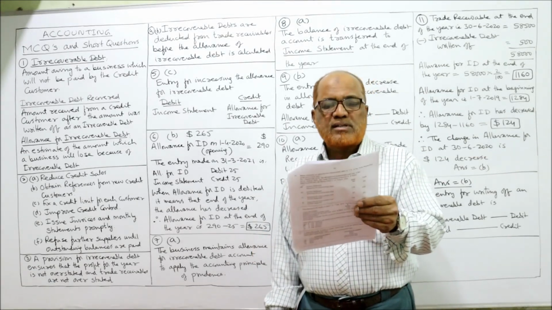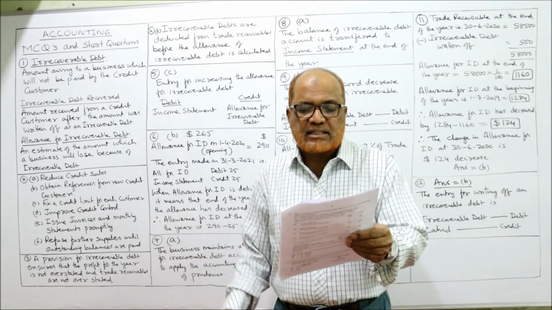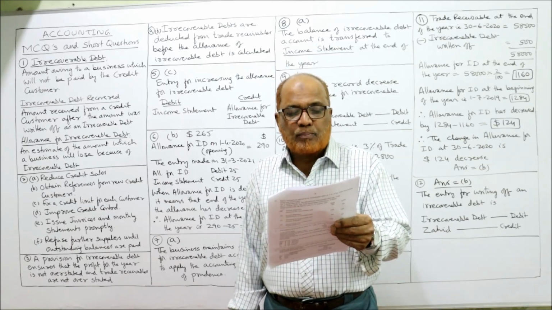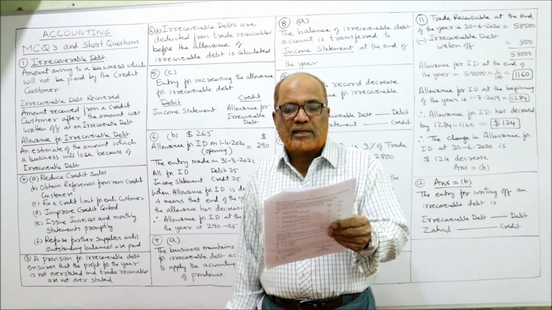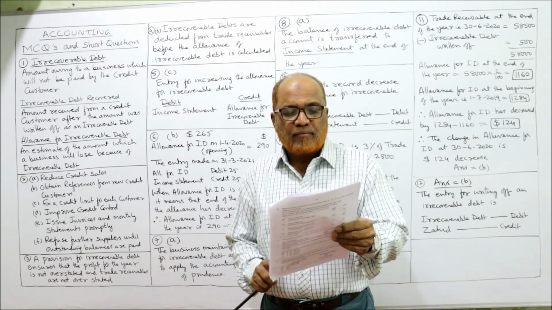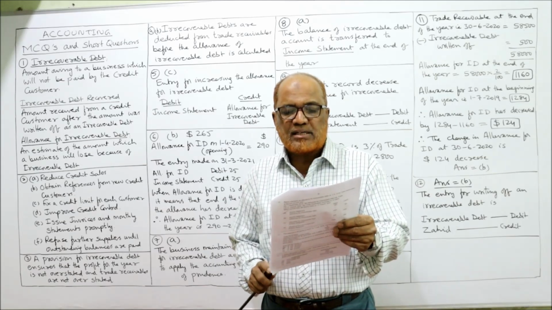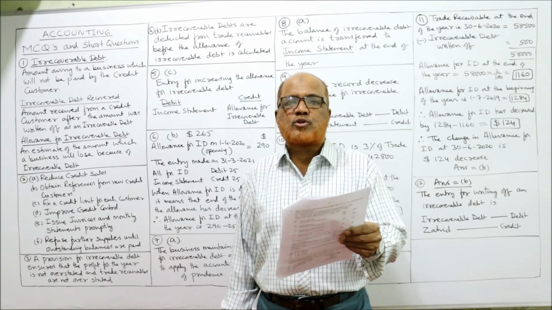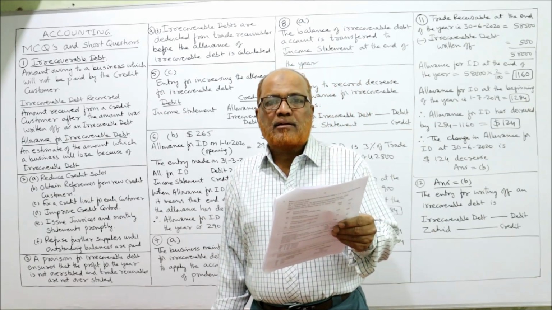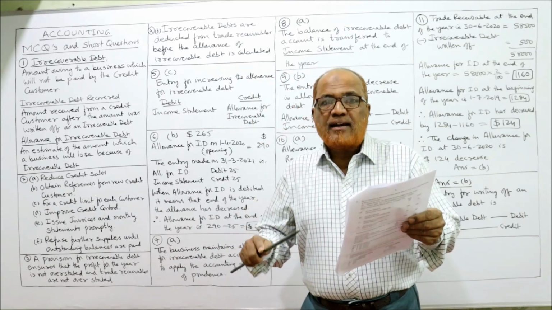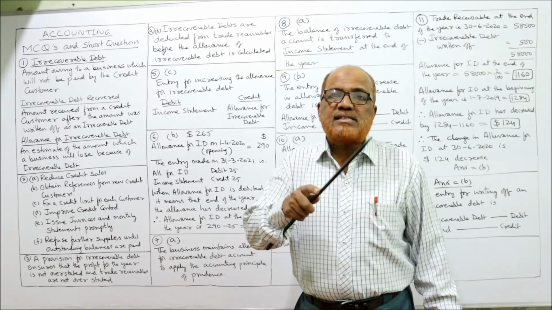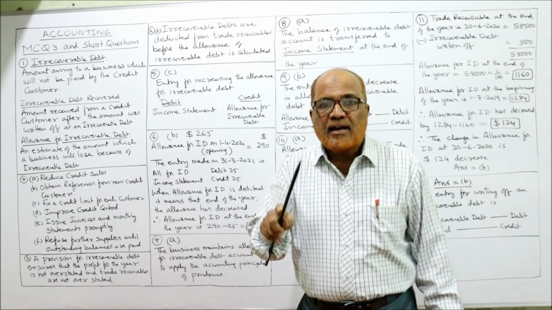It is asking what was the allowance for irrecoverable debt deducted from trade receivables in Ahmed's statement of financial position on 31st March 2021. Remember carefully. A, $25, B, $265, C, $290, D, $350. Four options are given. Beginning of the year, the allowance was $290. End of the year, the entry made was allowance account debit, income statement credit. When allowance is debited, the allowance will get reduced.